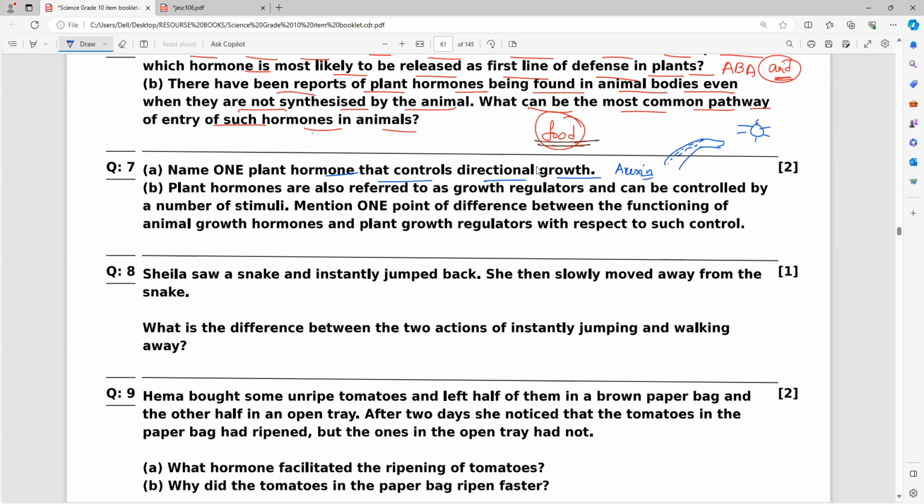Next. Plant hormones are also referred to as growth regulators and can be controlled by a number of stimuli. So mention one point of difference between the functioning of animal growth hormone and plant growth regulators with respect to control. Anybody? One difference.